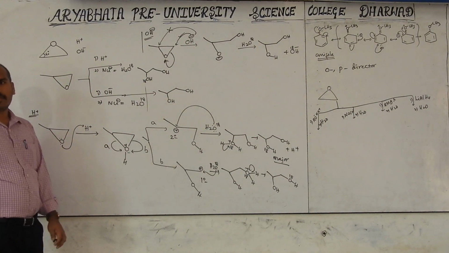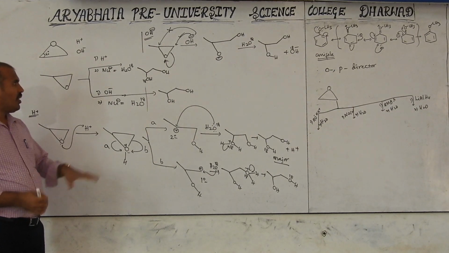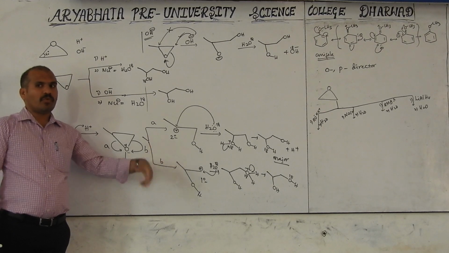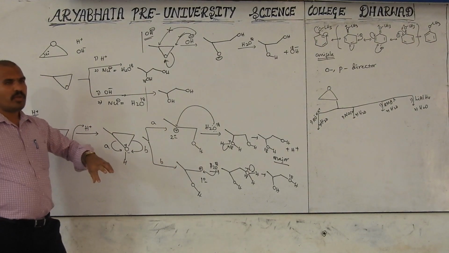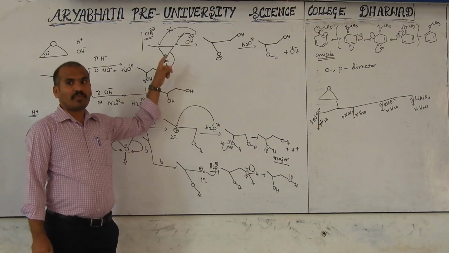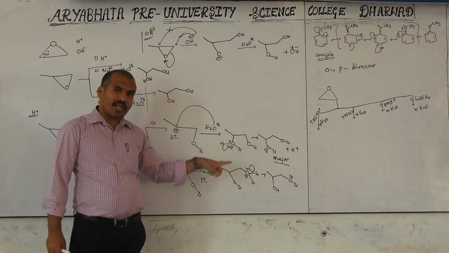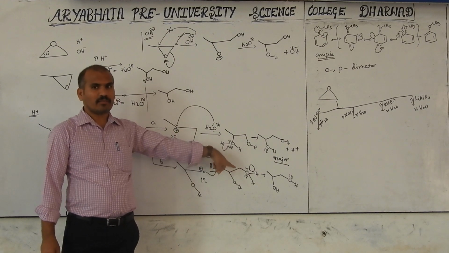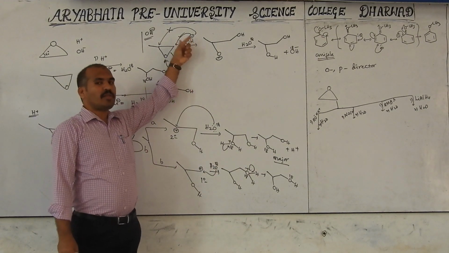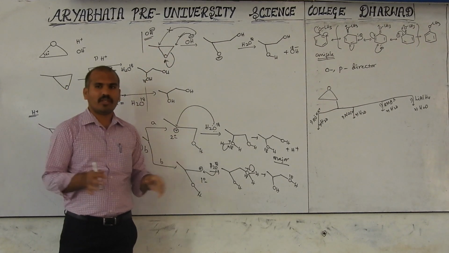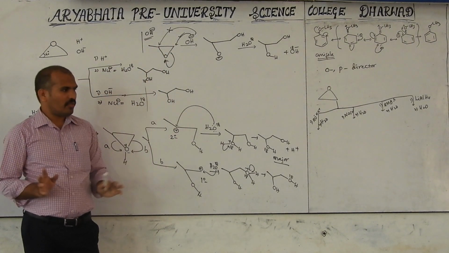That is the difference. Keep in mind, in acidic medium H plus attacks the oxygen first, next the carbocation forms, then only the nucleophile attacks. But in basic medium, OH attacks first from the less hindered side. Here H2O attacks the carbocation, but there OH will attack the ether only, from the less hindered side. That is the difference between acidic medium and basic medium.